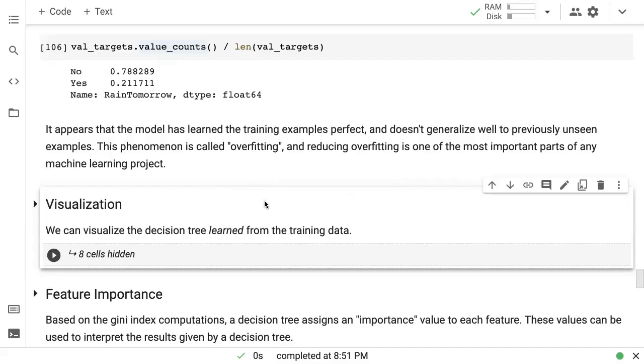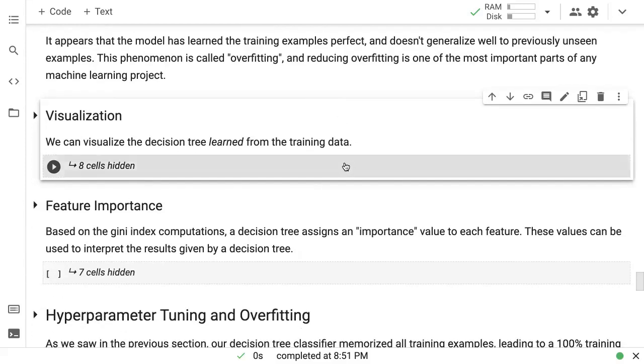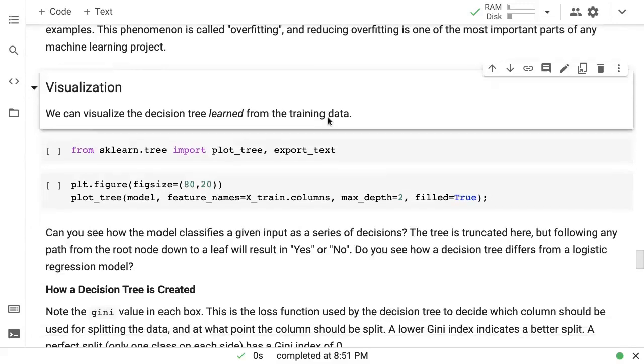This phenomenon is called overfitting, and reducing overfitting is one of the most important parts of any machine learning project, especially when you're dealing with tree-based models like decision trees. So we'll see how to reduce overfitting. And the first step in understanding what's going on is to visualize the decision tree that has been learned from